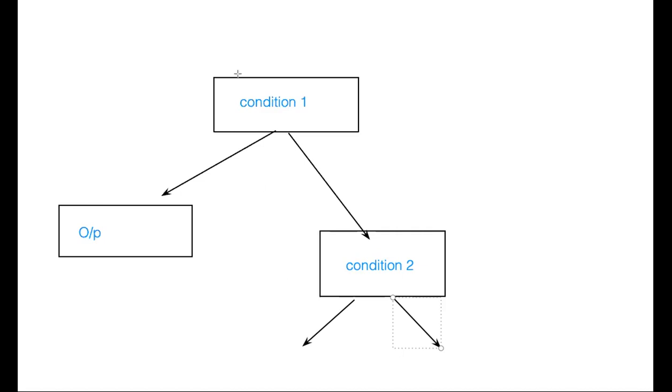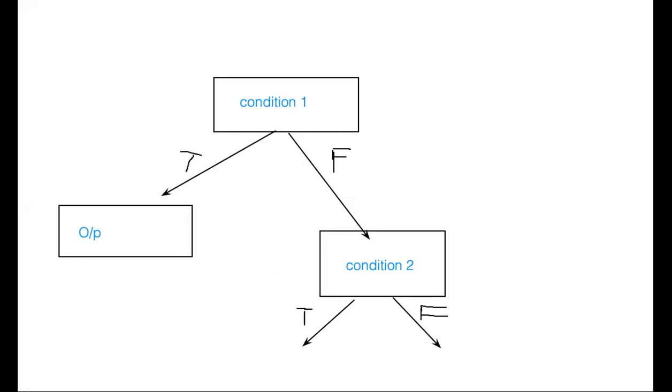We can consider this as, if it's true, this is a case, and this is false. I'm just representing it with T and F. If this condition 2 is again true, we'll go in this direction, and we can have an F or false direction. Once a condition is true, if we want something inside that if-else, that's a different case. But yes, these flows can be there. If you have multiple branching, we go like this. And again, for the false case, we can have multiple conditions. So this is a case where we'll be using multiple if or else.